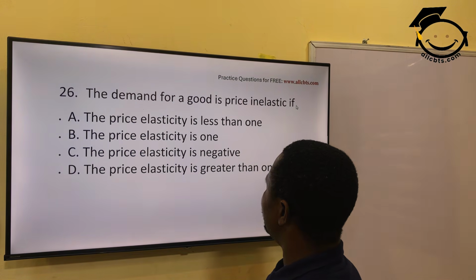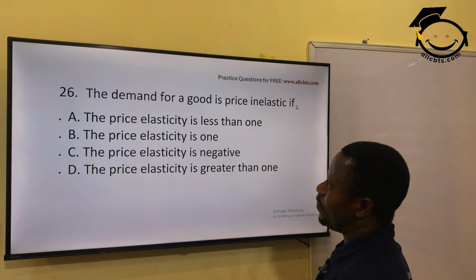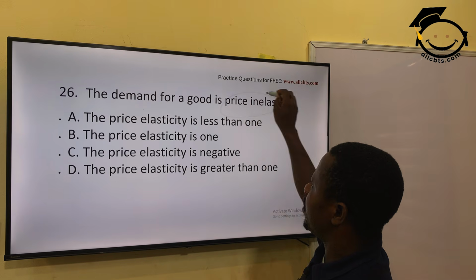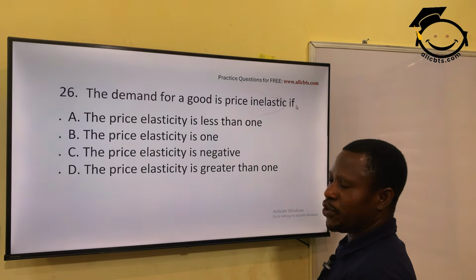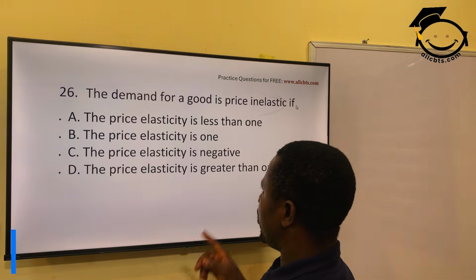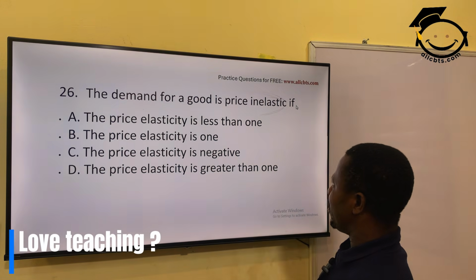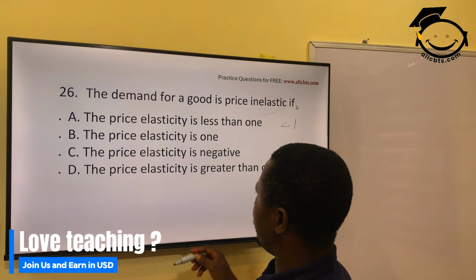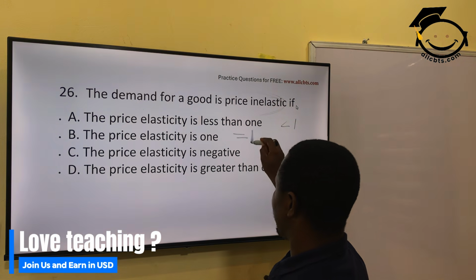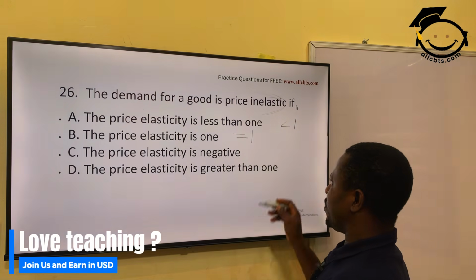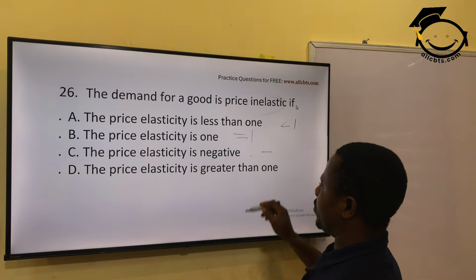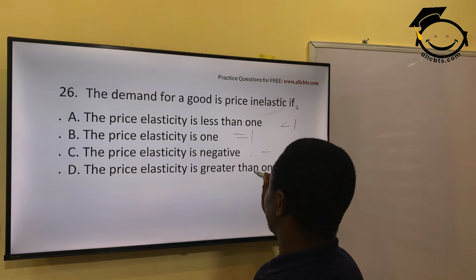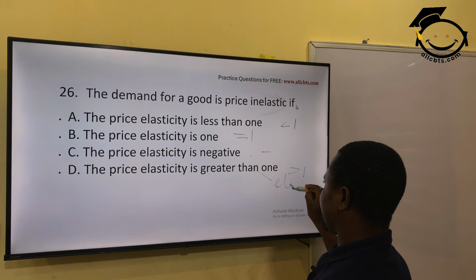The demand for a good is price inelastic. Price inelastic means price will not change. If the price elasticity is greater than 1, we say it's elastic.